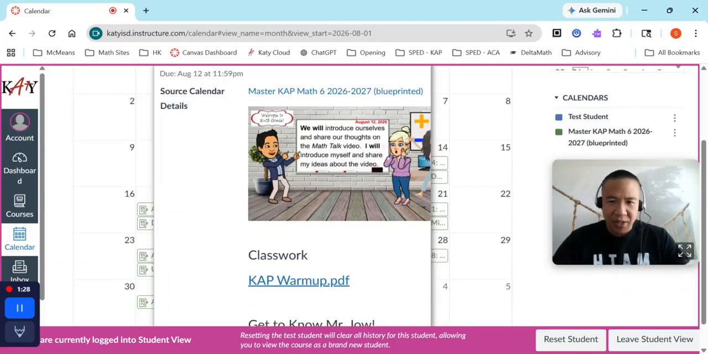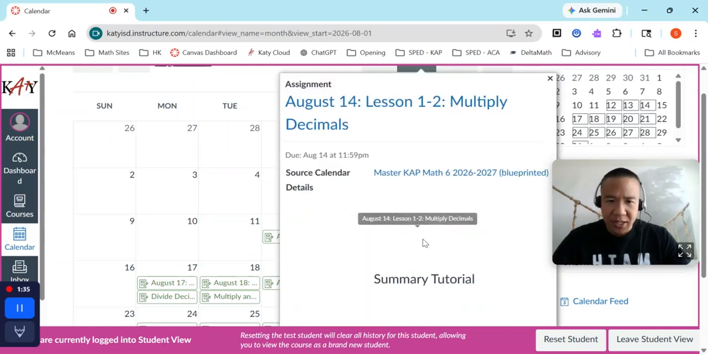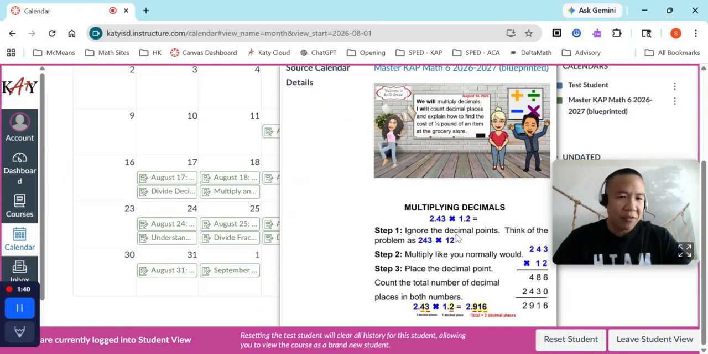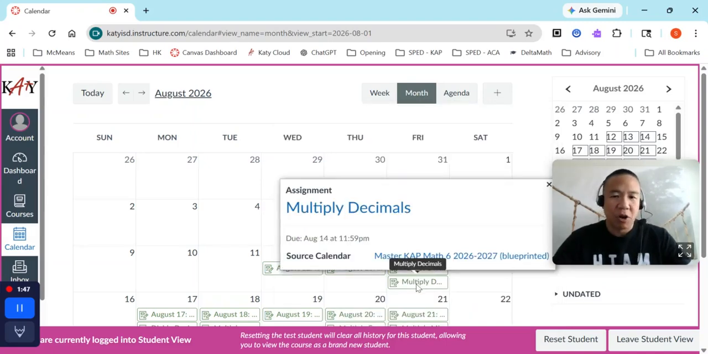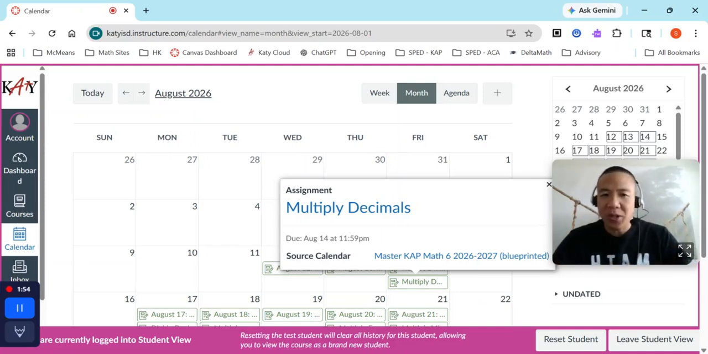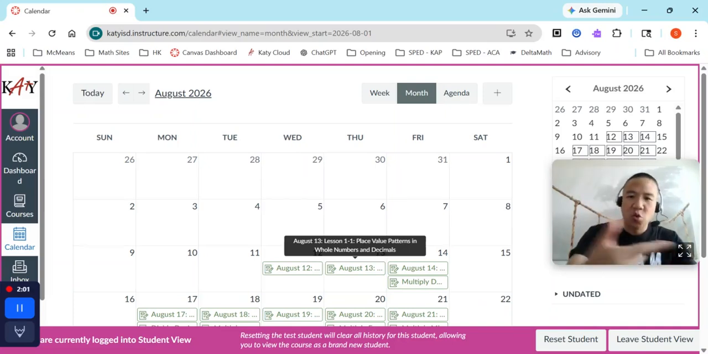It has our objectives right there, our classwork, and get to know you activity. On August 14th, we're going to learn how to multiply decimals. We have our objectives right here. We have an anchor chart and so on. And then right here below it is where we have our first homework assignment. Homework assignment is always due the next school day. So if the homework is assigned on Friday, it is due on Monday. If the homework is assigned on Tuesday, it's due the next school day, so Wednesday.